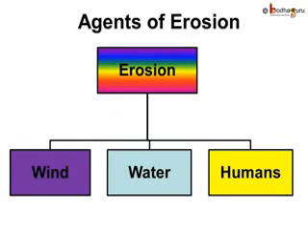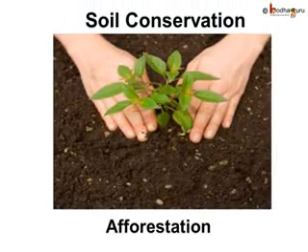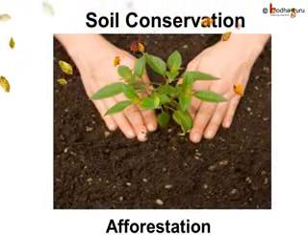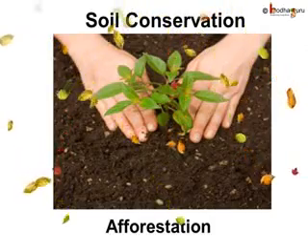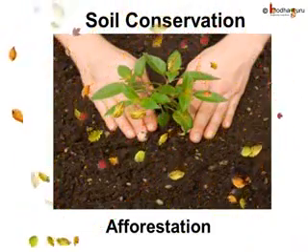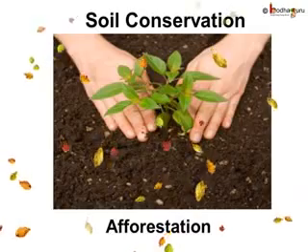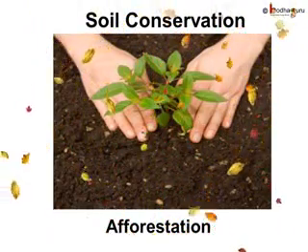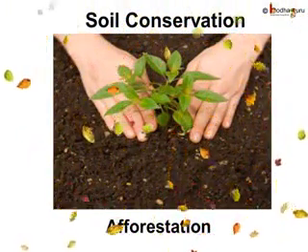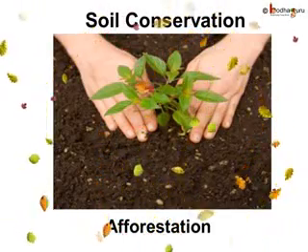So we summarize that the agents which cause soil erosion are wind, water, human activities like deforestation, overgrazing of cattle, leaving uncultivated land, plowing on the hills. So what steps should be taken to protect the soil from erosion? When the soil is protected from erosion, it is called soil conservation. Soil can be conserved by planting trees. Planting new trees to cover a large area is called afforestation.